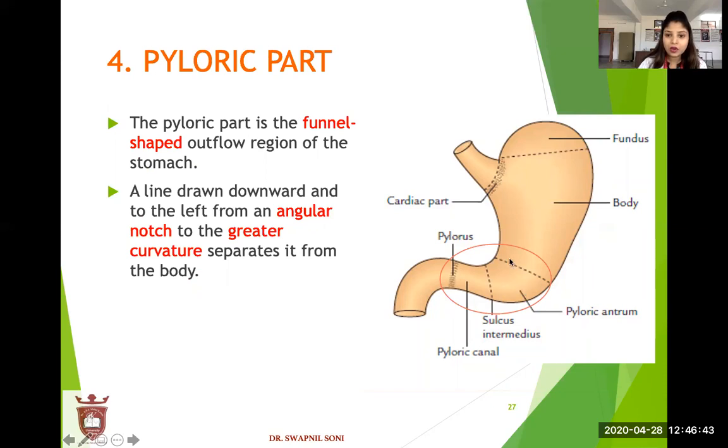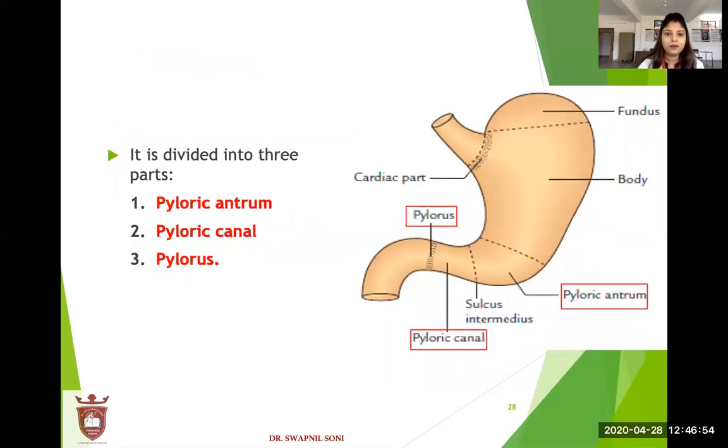A line drawn downward and to the left from an angular notch to the greater curvature separates it from the body. It is divided into three parts: pyloric antrum, pyloric canal, and the pylorus.